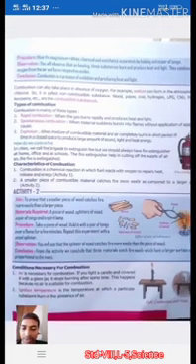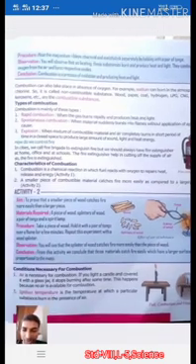Conditions necessary for combustion. What are the conditions? As I told you, oxygen, that is air, is necessary for combustion. If you light a candle and cover it with a glass jar, it stops burning after some time. This happens because no air is available for combustion. Second, ignition temperature is the temperature at which a particular substance burns in the presence of air. When the substance starts burning, it means it has reached its ignition temperature.